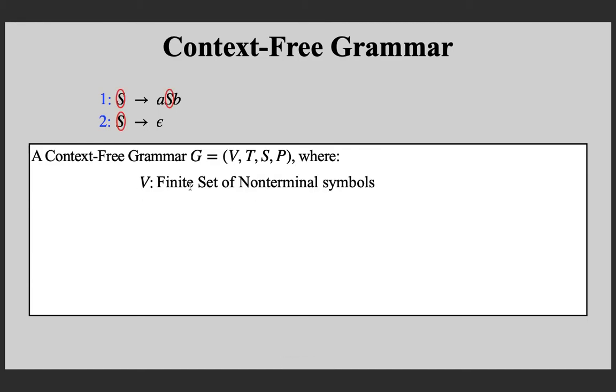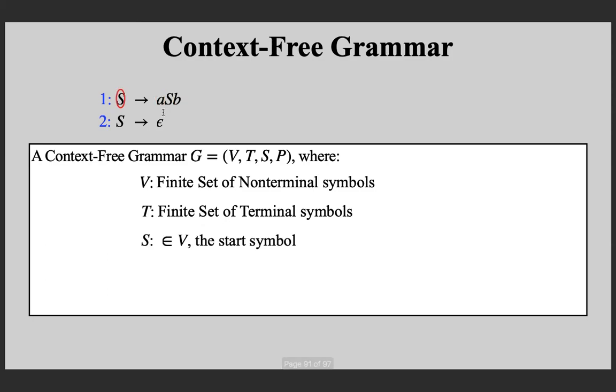So V is the finite set of non-terminal symbols or variables. Here only one, that is capital S. And capital T is the set of terminal symbols, here A and B. It's actually the alphabet set of the language represented. And now the third one is capital S, which is a non-terminal, which is an element of V, to be the start symbol of the grammar where you can begin your derivation. So always you assume that it is capital S. And finally, capital P, the finite set of production rules.